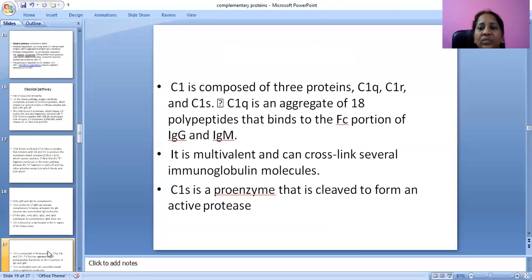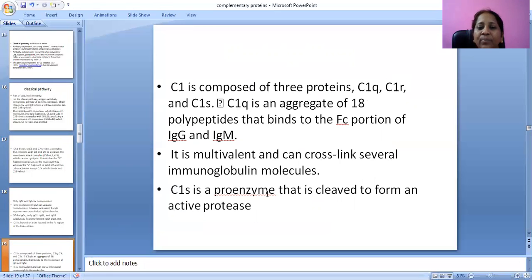C1 is composed of three parts: C1q, C1r and C1s. C1 is an aggregate of 18 polypeptides that binds to the Fc portion of IgG and IgM. It is multivalent and can cross-link several immunoglobulin molecules.